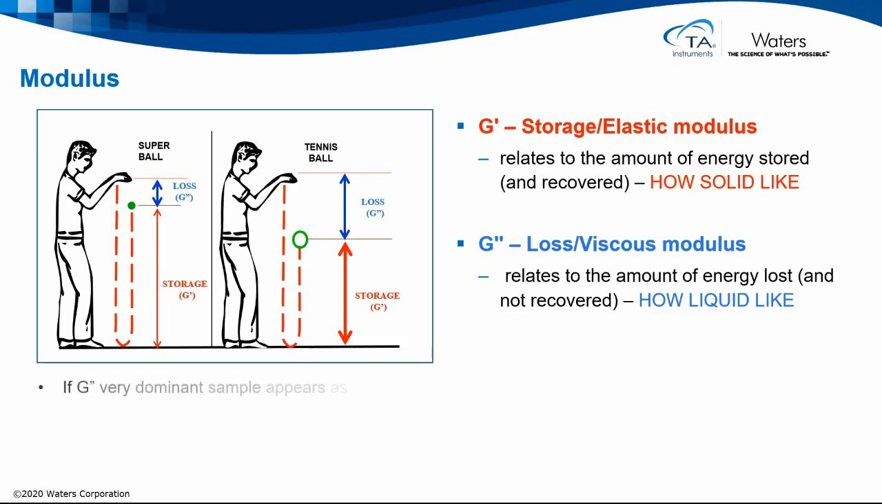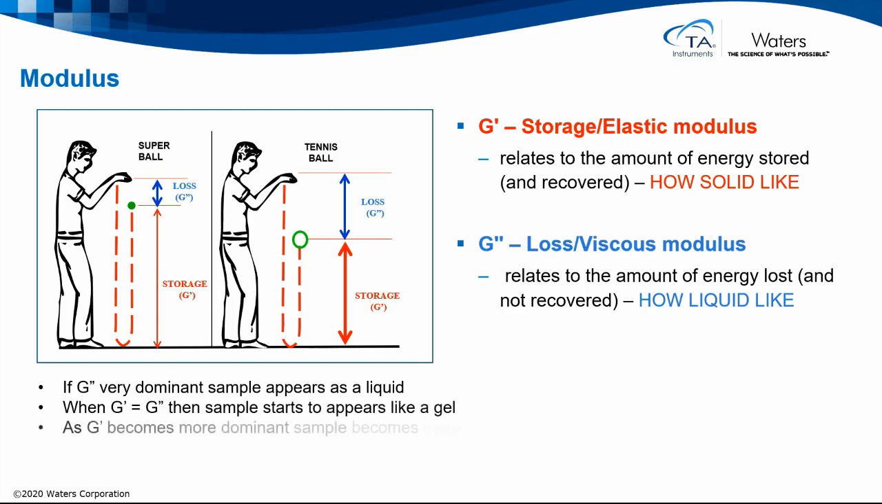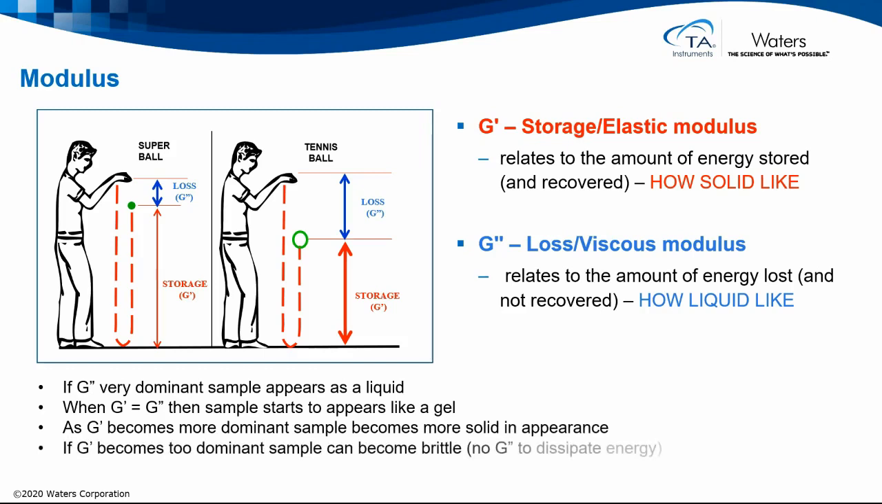So, if G double prime is very dominant, the sample appears as a liquid. When G prime and G double prime are about the same, then the sample appears like a gel. As G prime becomes more dominant, the sample looks more solid-like in appearance, and if G prime becomes too dominant, the sample not only becomes cuttable, but can become brittle, as there's no G double prime to dissipate any energy.